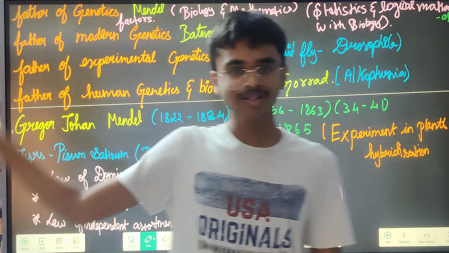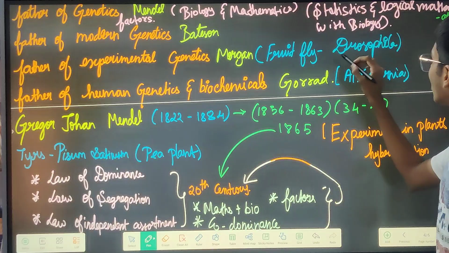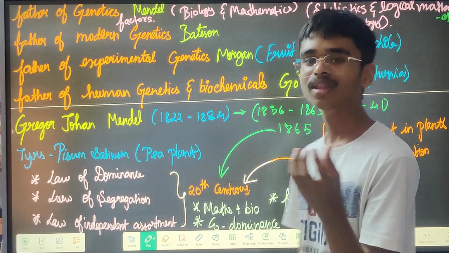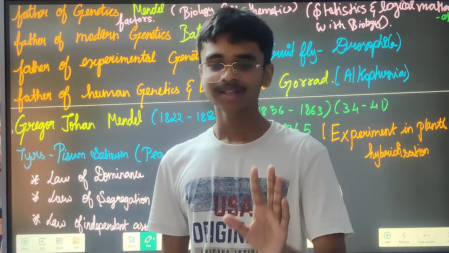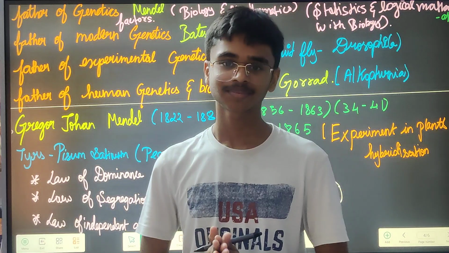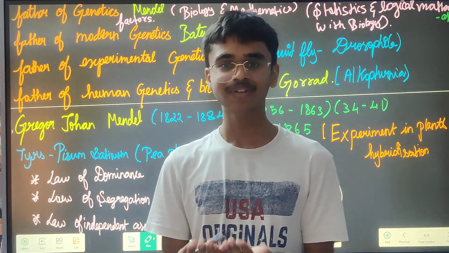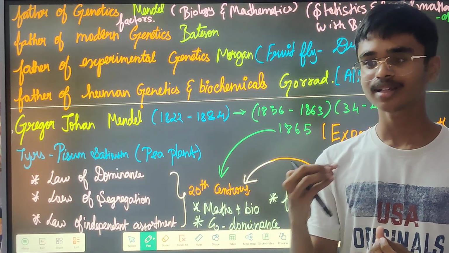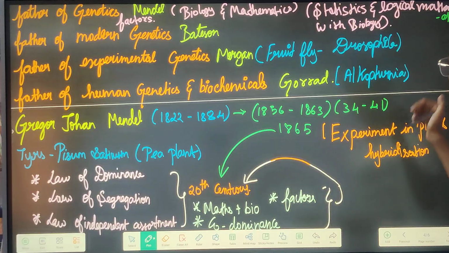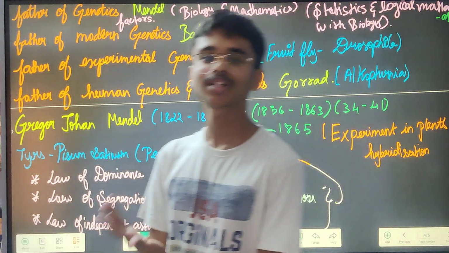But whereas Mendel was a hard-working fellow, Morgan was a smart-working fellow, because he did his work on fruit flies. You just take a banana and keep it in your home. Come back after 3 to 5 days, and there will be a kingdom of fruit flies itself. Grandfather, father, child, great grandson, like that, it will just go on. The scientific name is Drosophila, a very important thing that we are going to study in upcoming videos.